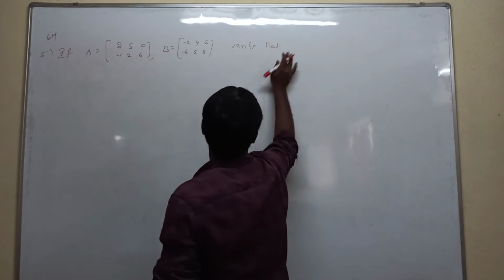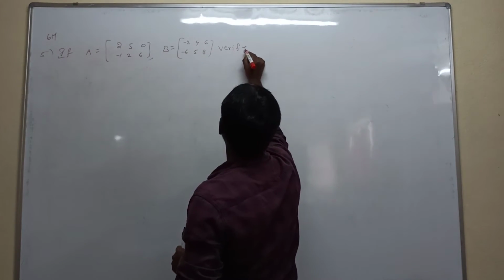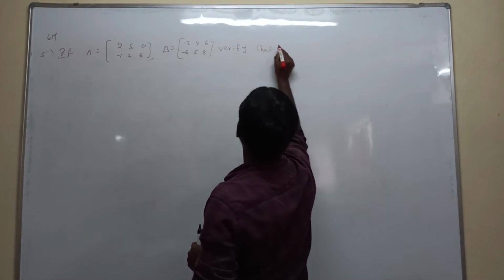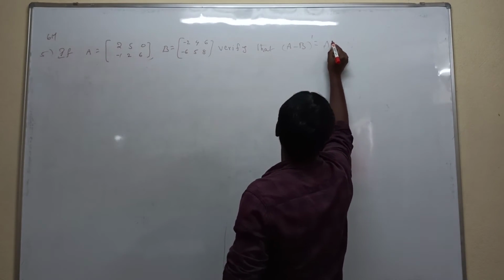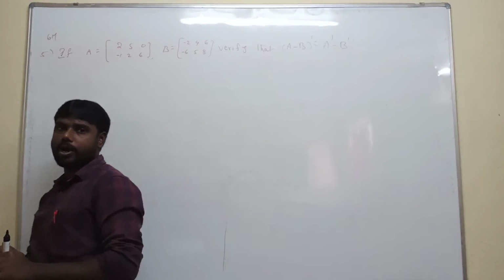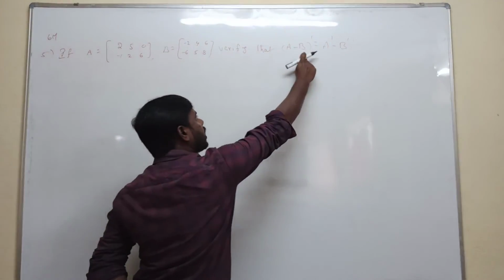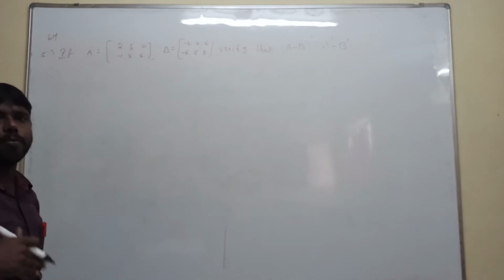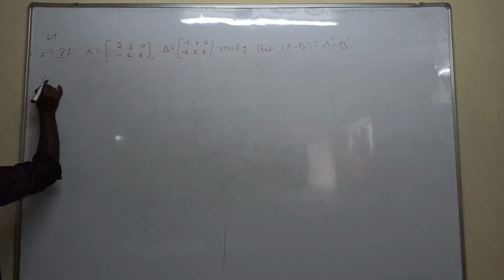Verify that A minus B whole transpose is equal to A transpose minus B transpose. First calculate A minus B, after that calculate A minus B whole transpose. How to solve this question? See the solution.